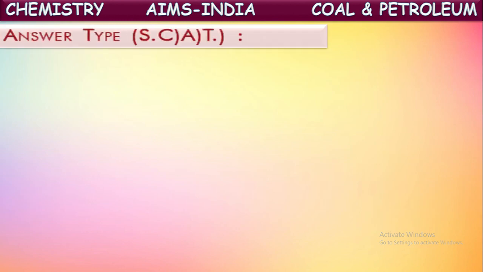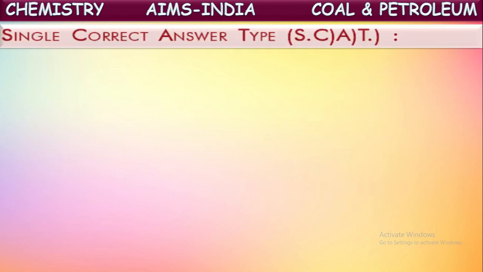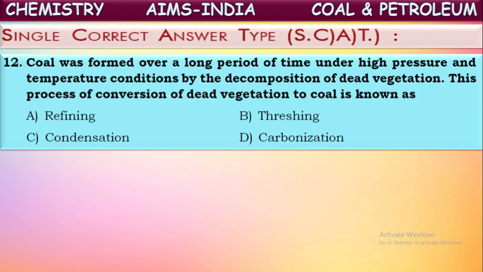Okay. Now let us see some single correct answer type questions. First among them: coal was formed over a long period of time under high pressure and temperature conditions by the decomposition of dead vegetation. Isn't it? Yes. So coal is formed by the decomposition of dead vegetation which is buried under the layers of the earth under high pressure and high temperature. At these conditions, this dead vegetation slowly converts into coal.